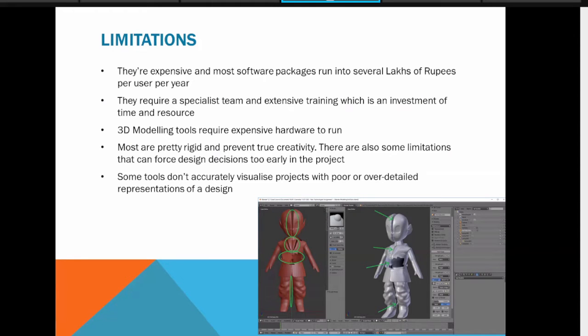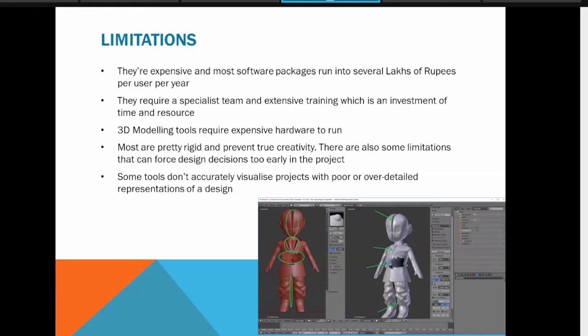Why should we go for actual languages, right? So the first thing: those tools are quite costly. You have to pay in lakhs of rupees, and then you can actually use that software and develop your own model.